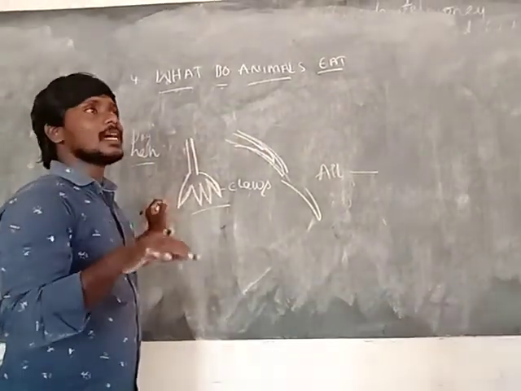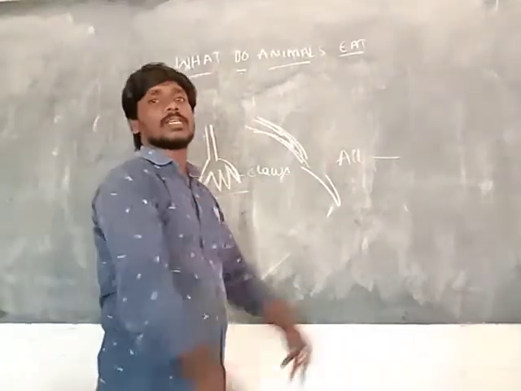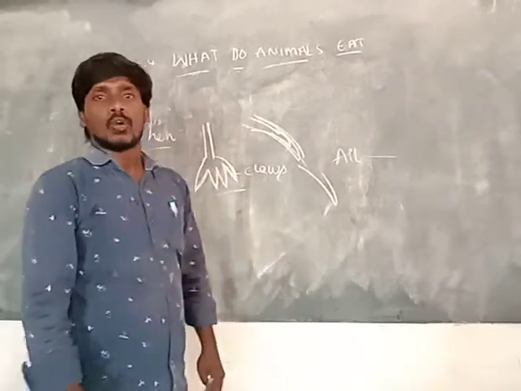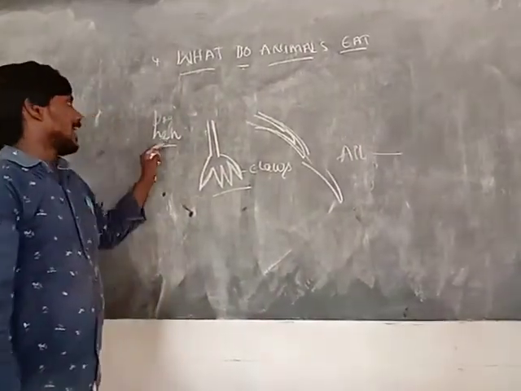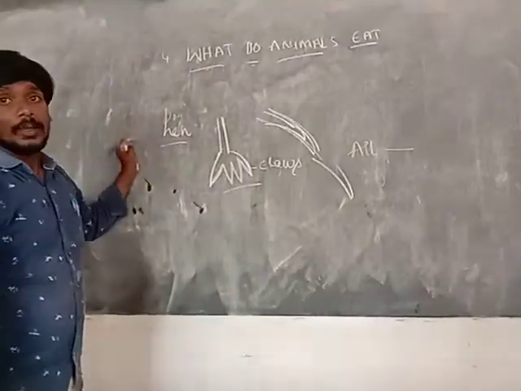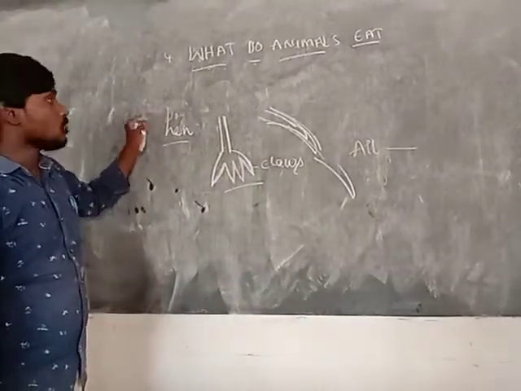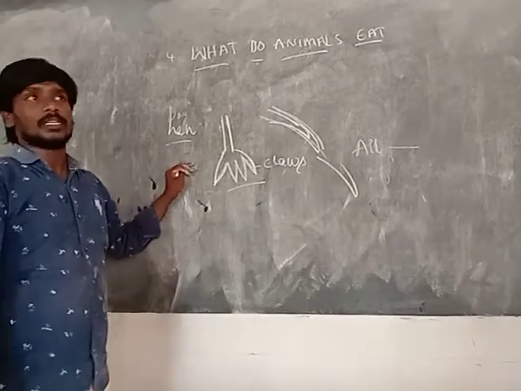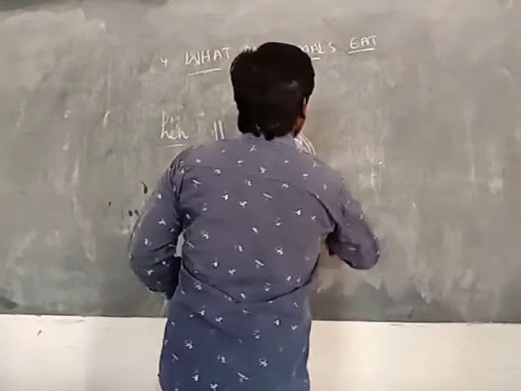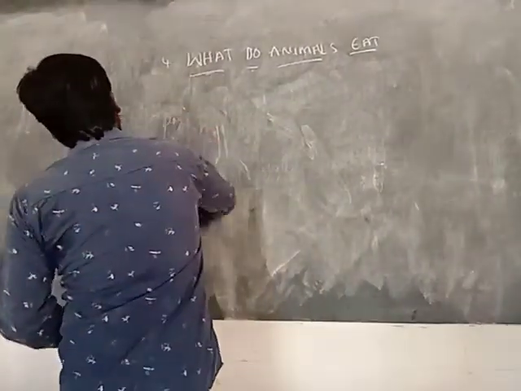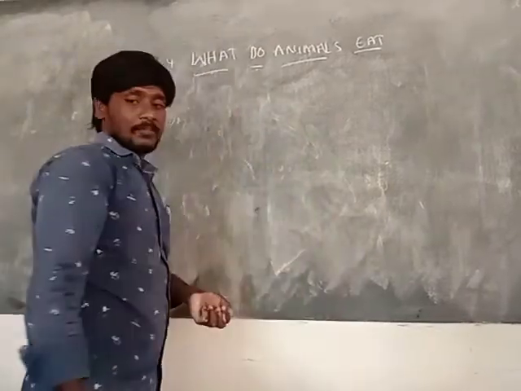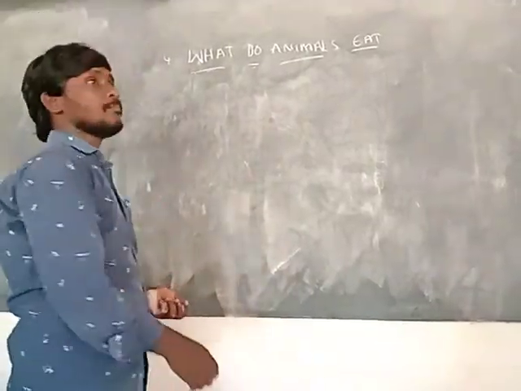So the claws help birds fly easily from one place to another place, to collect the food material and gather the food material. That is the difference between the hen and the dog in taking food material, the types of food methods. There are different types of food methods in all animals and all birds, and every animal and every bird takes food material in very different styles and methods.